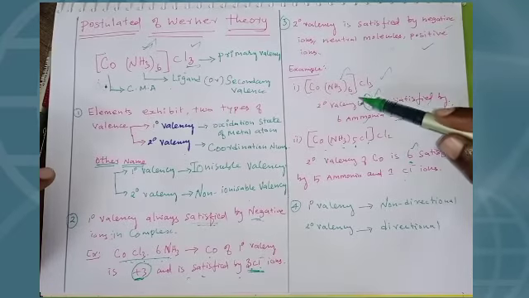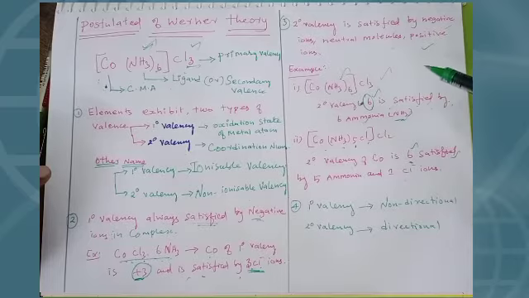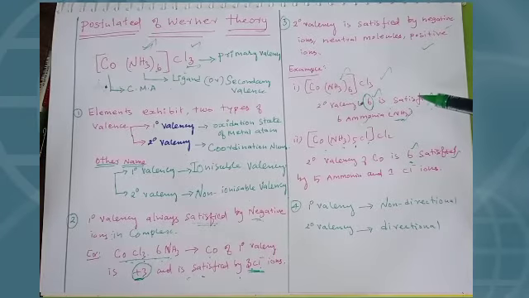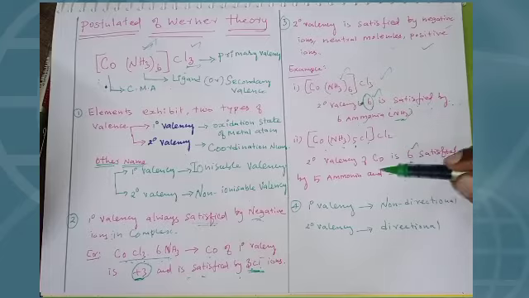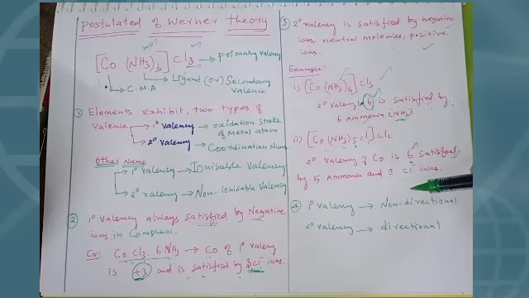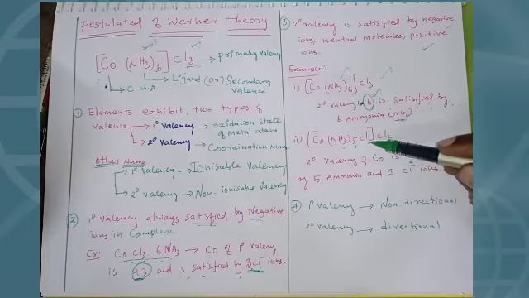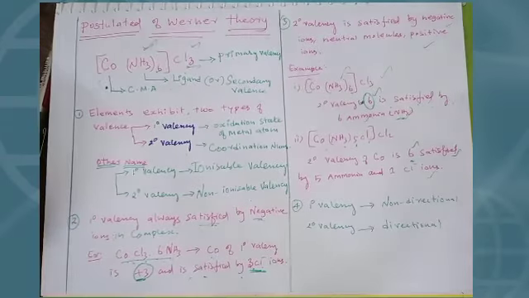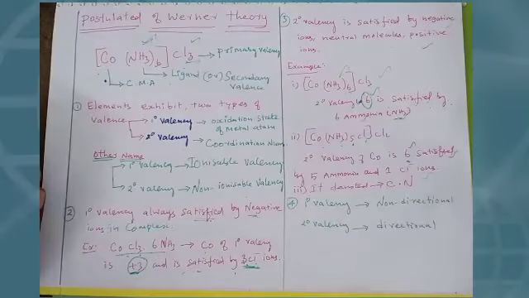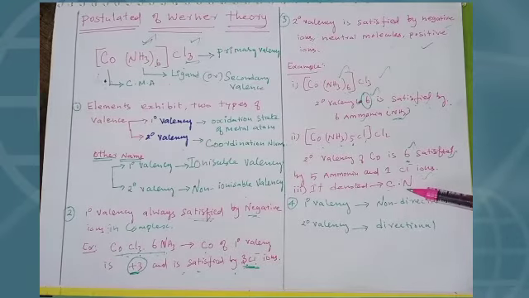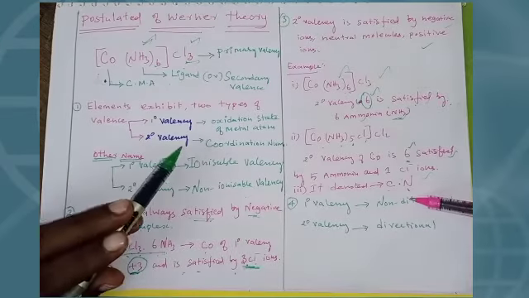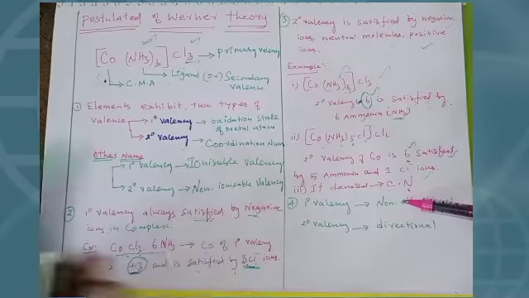See students, in this complex cobalt contains 6 secondary valencies, that means a coordination number of 6, simply we say, satisfied by 6 ammonia. And in this complex the secondary valency of cobalt is 6, satisfied by 5 ammonia and 1 chloride ion. And it is denoted as the coordination number. Already I told you, secondary valency corresponds to the coordination number.